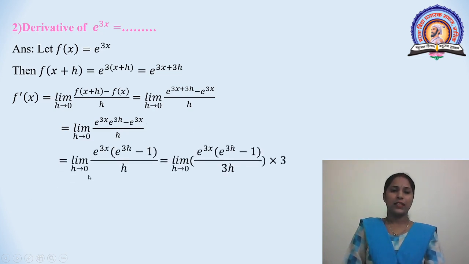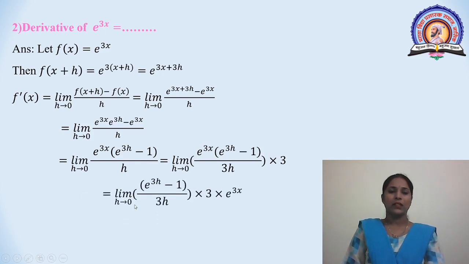Here limit h tends to 0, e raised to 3x into e raised to 3h minus 1 divided by h. This is equal to limit h tends to 0, e raised to 3x into e raised to 3h minus 1 divided by 3h into 3. Here we divide and multiply by this term, 3.